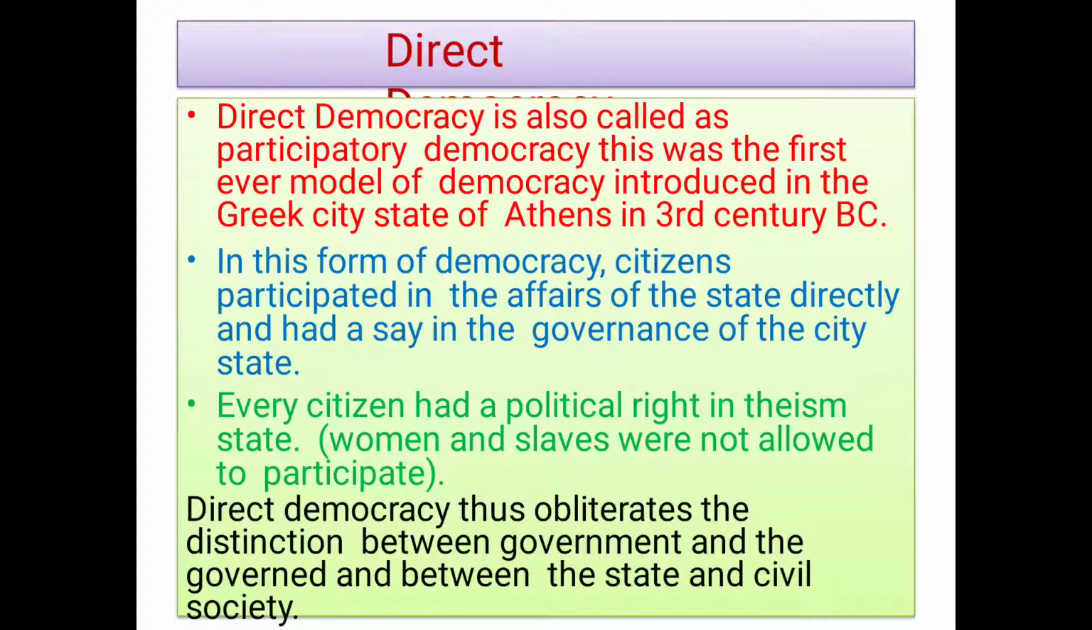This was the first ever model of democracy, introduced by the Greek city-state of Athens. In this form of democracy, citizens participated in the affairs of the state directly and had a say in the governance of the city-state. It means that every citizen is directly involved in the government or governance. This is called direct democracy.